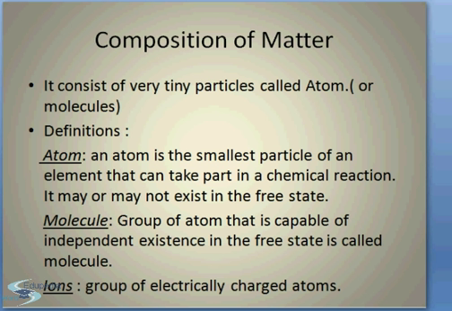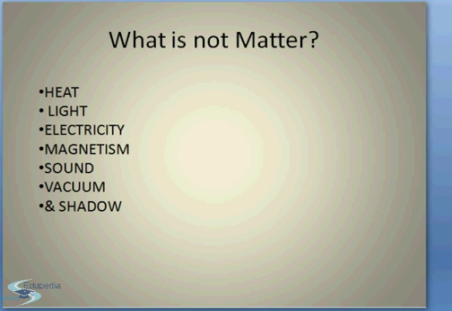We have seen what is matter. Now let's see what is not matter. Heat, light, electricity, magnetism, sound, vacuum, shadow. They are not matter. Why? Just because first, they don't occupy space. Second, they don't have a definite mass. Third, you cannot perceive them by your senses. So, they are not matter.